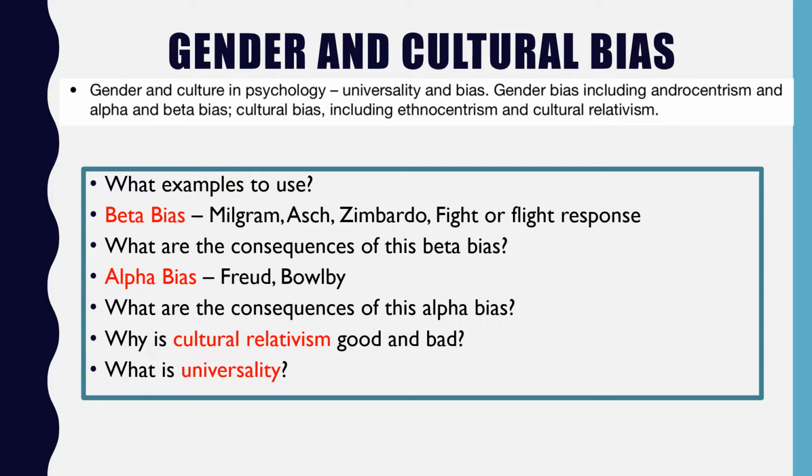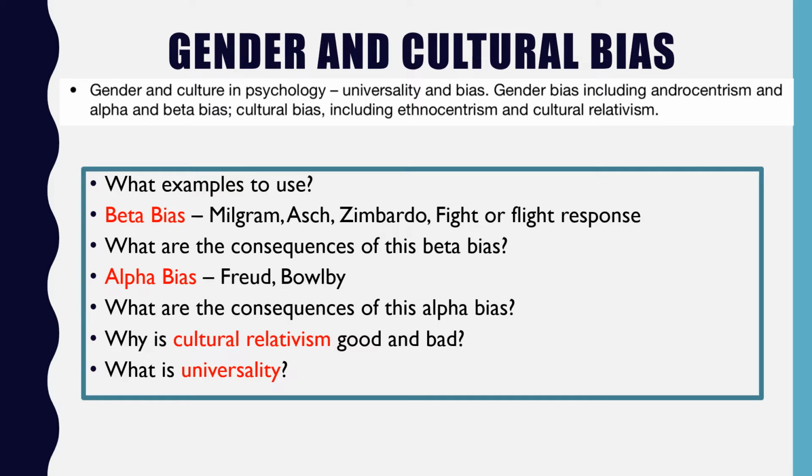So when we get variations, for example in Germany, where we see more insecure avoidant attachment, then we've got this question mark of, well, that means there's something wrong with the way the Germans are raising their children. But it doesn't, because if we took a more culturally relativistic approach and actually understood the German child rearing process, we'd see that because they foster independence in children, they see that as a positive thing. So for us to label them as insecure avoidant, and that to be a negative thing, becomes an issue. So within cultural relativism in the issues and debates section, what I'd say is be wary of saying that it's a negative thing, because it can actually be a positive thing because it allows us a more thorough understanding of culture.